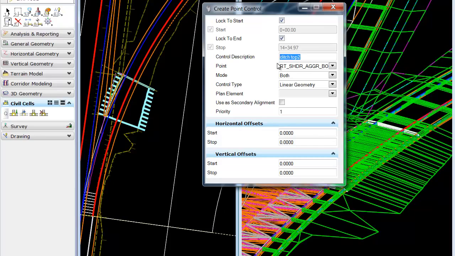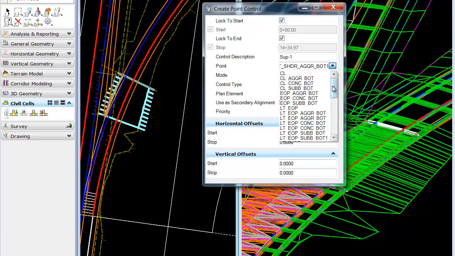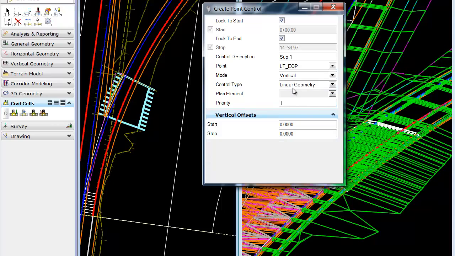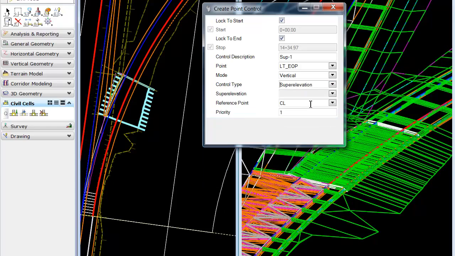We'll just call this Super 1. And for the point, we're going to grab the left edge of pavement. And the mode we're going to use is vertical. And we're going to be looking for super elevation. And we'll grab the 95 northbound 3, and our reference points are center. So now we'll just simply walk through the dialog.